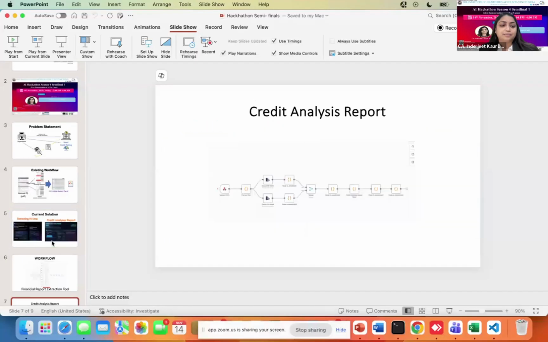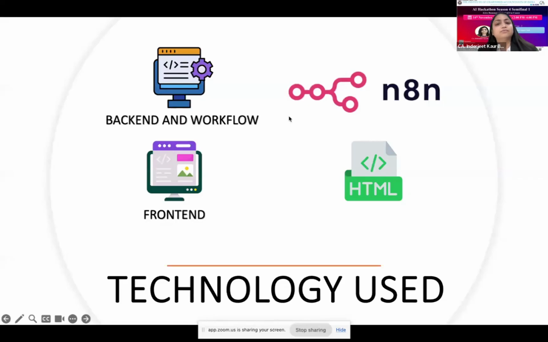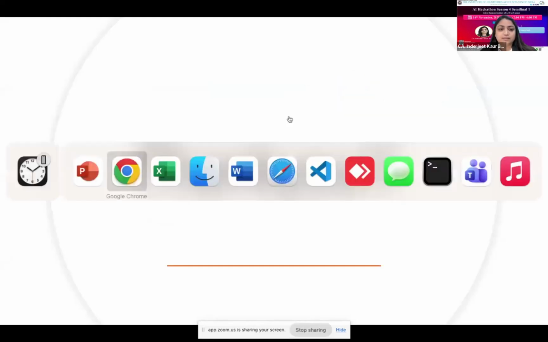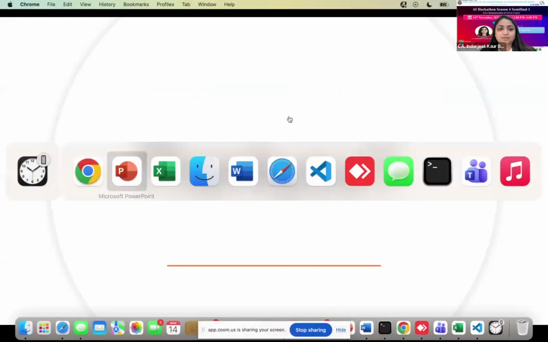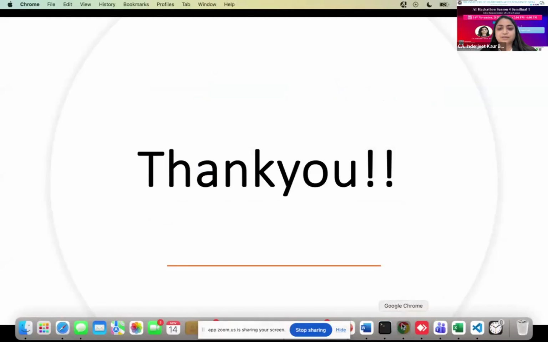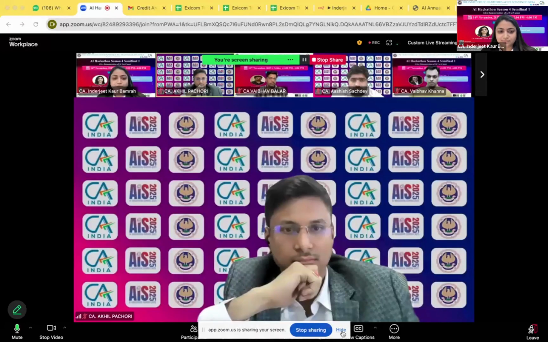And if I go to the technology used for the backend and workflow, I have used n8n. And in n8n I have used Gemini 2.5 Pro and ChatGPT for the respective parts. And for the front end, I have used HTML. So I have done all this for this use case, the credit analysis report. So I'm done with my demonstration and presentation. I'm open for the questions.